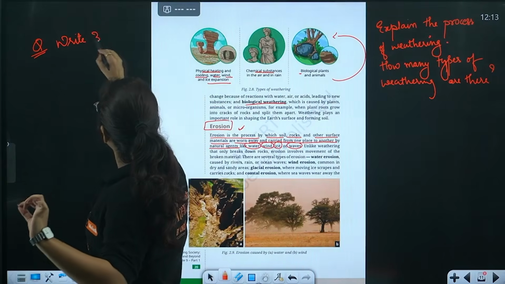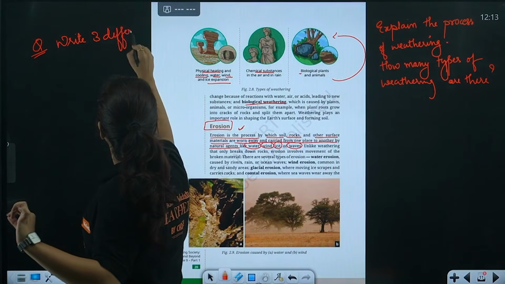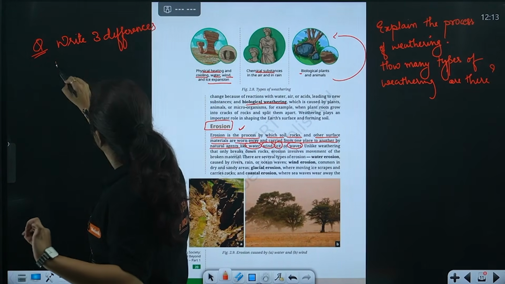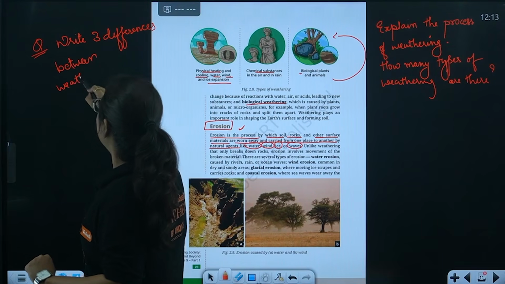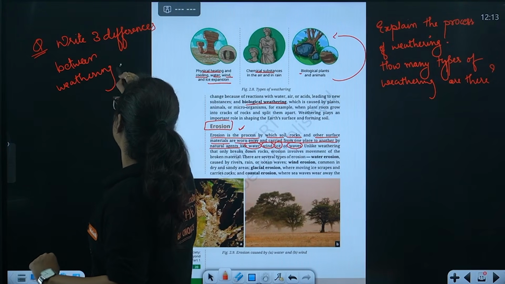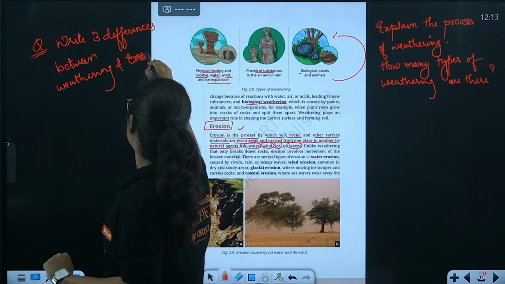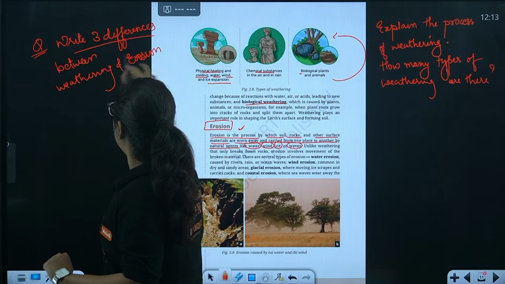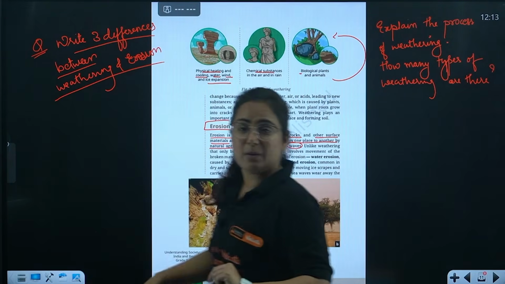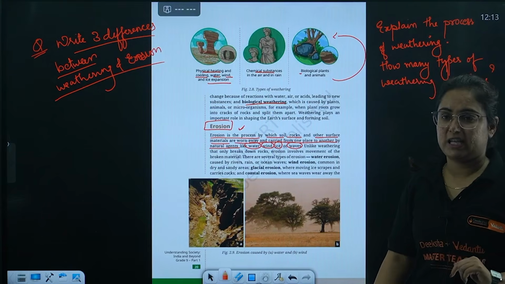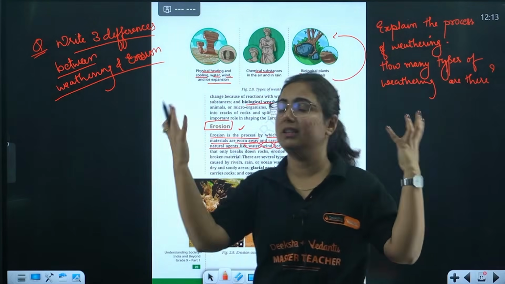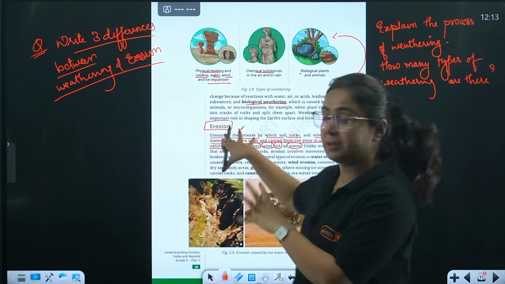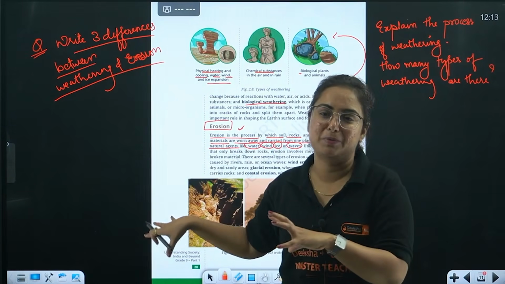Now, one more question that will come in your exam. Write 3 differences between what? Yes, you're guessing it right, between weathering and erosion. Mark my words, this will be the question for sure in your next exam. Just neglect whenever I am getting dark, so that this particular chapter is visible to you.